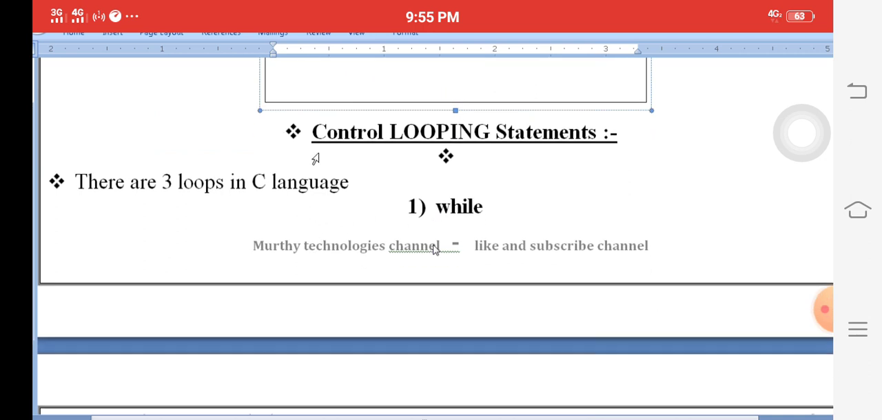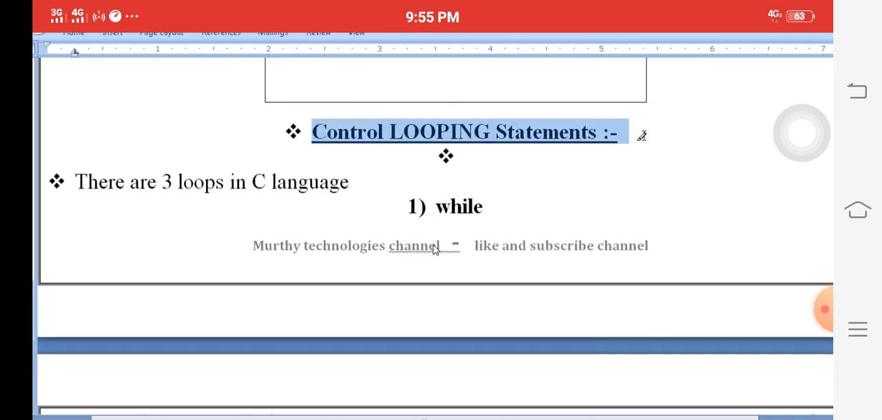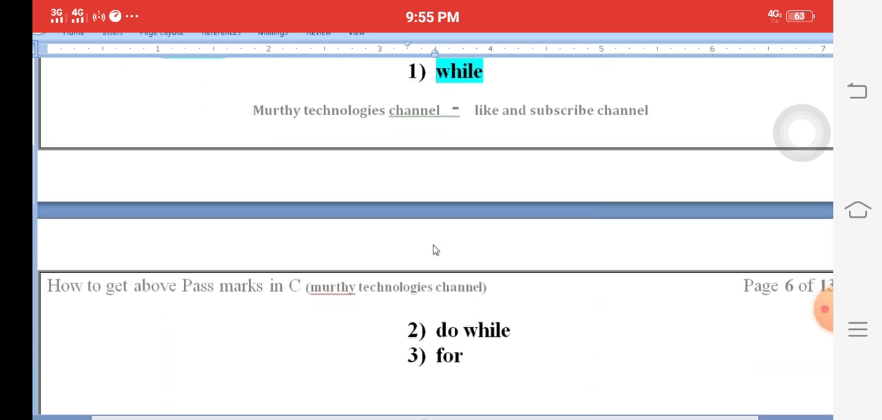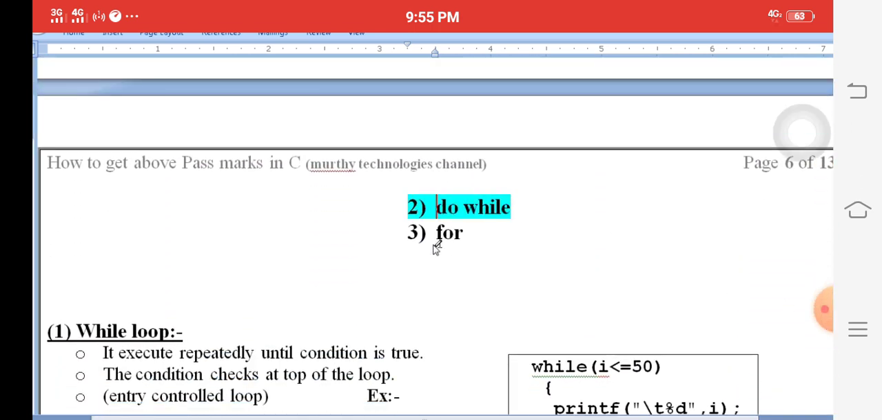Next one is called control looping. It is very important. It is another 10 marks or 5 marks question. Looping is nothing but repetition. What are the loops available? While loop, for loop, and do while loop.